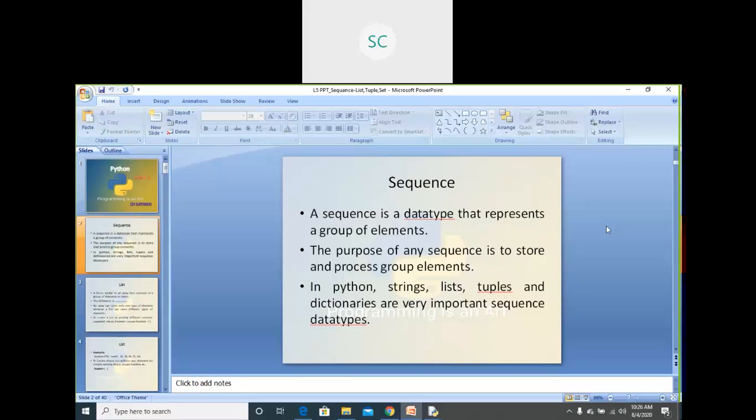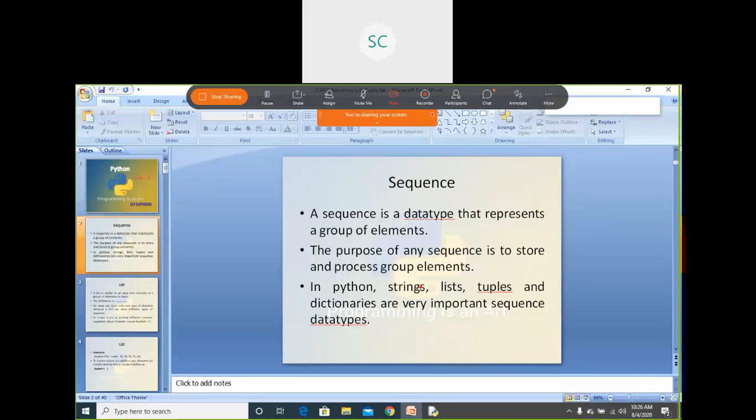We have generally five different types of sequences. One is string, which we have already seen. Then we have list, tuple, and one more, set.